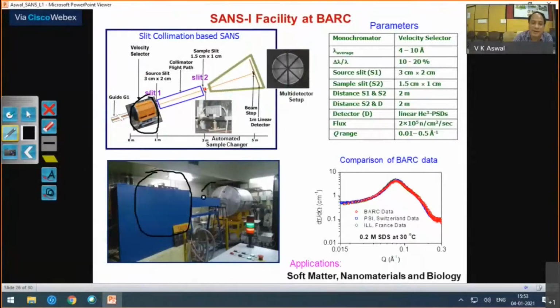And then this part is the collimator, which is about 2 meter long. The typical slits which we use are in the order of a centimeter square in cross section.